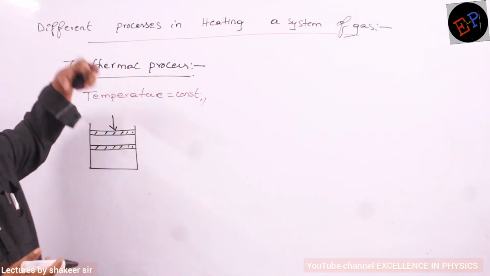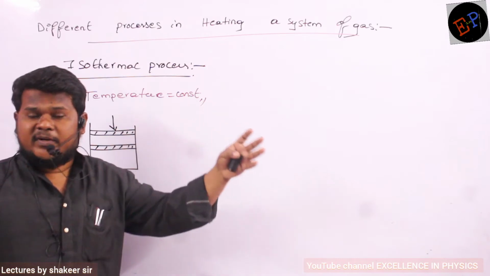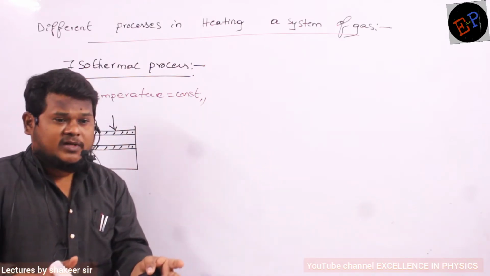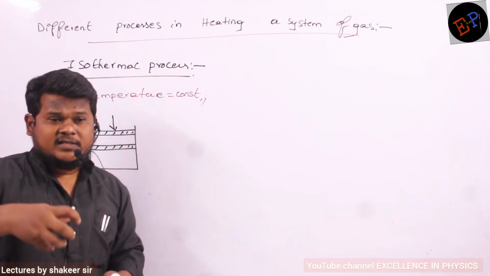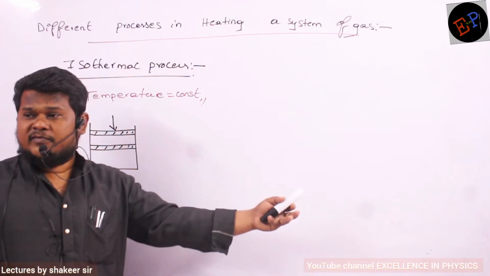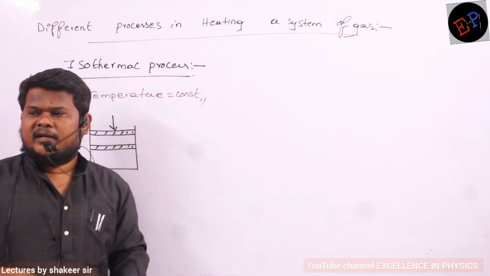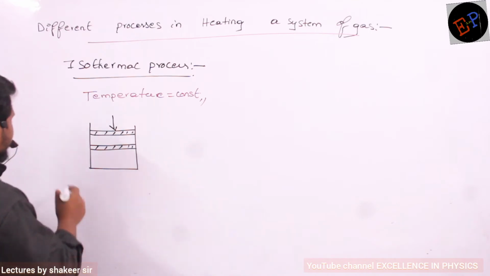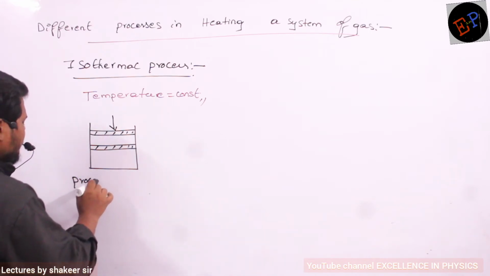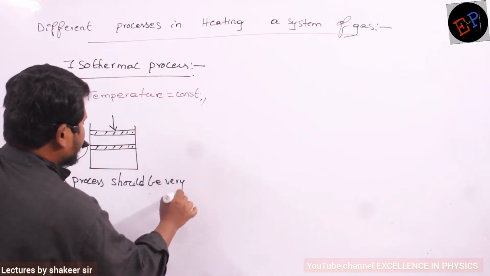Similarly, if you expand the gas, the temperature of the system should reduce. But again here also you should do the process very slowly, because as temperature reduces, heat energy will flow from the surroundings into the system, so that temperature is again maintained constant. Are you able to understand? So finally the point which we should write here is, the process should be very slow.